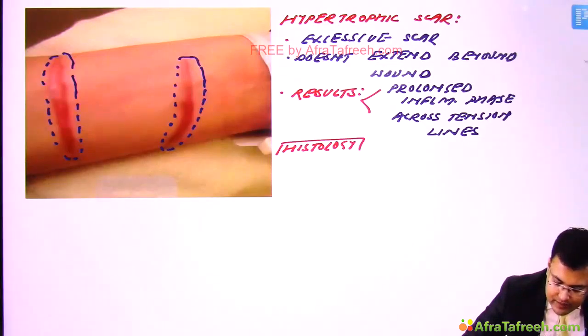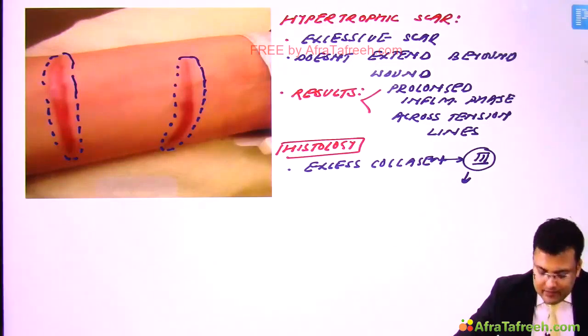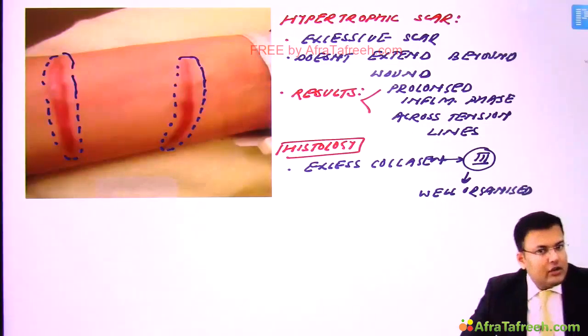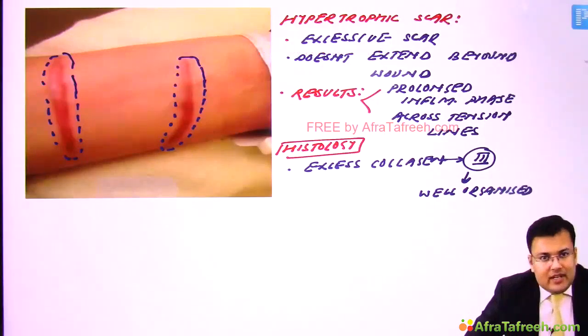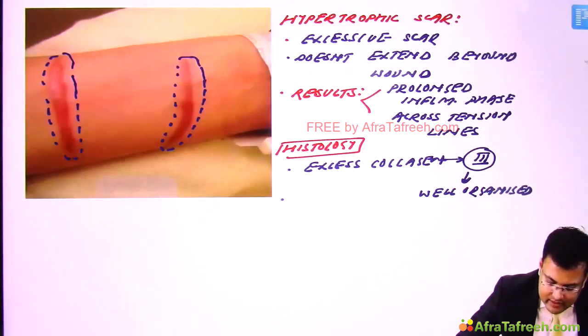Okay, what happens in keloid? In keloid also there is excess collagen, but it is not arranged properly. It is arranged in random fashion, and there is hypervascularity.